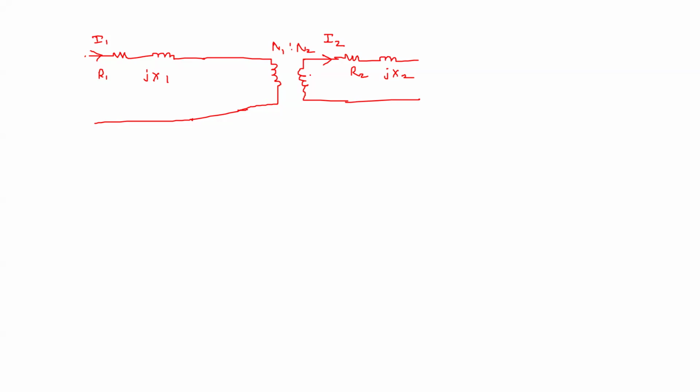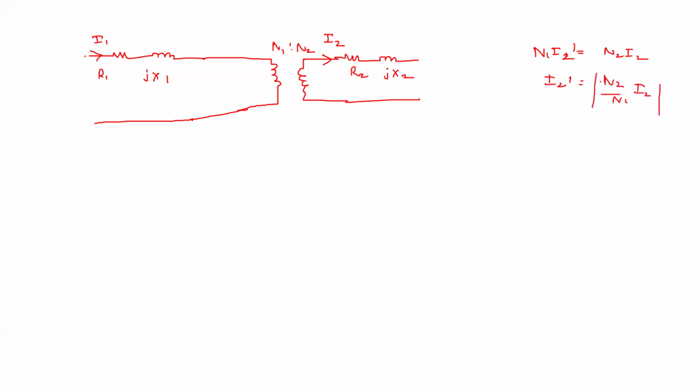In case we take an ideal transformer, if I talk about the magnitude, it will become N1 I1 is equal to N2 I2. So if I am talking about the referred component of this current I2 to the primary, let us write it as I2 dash. So what will I2 dash become? It will be N2 by N1 I2.